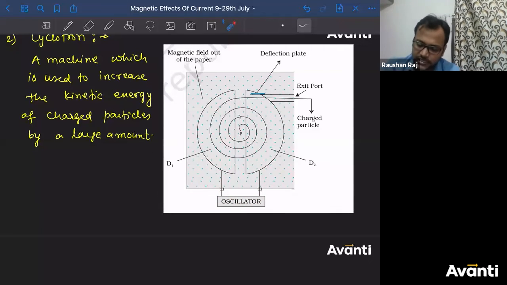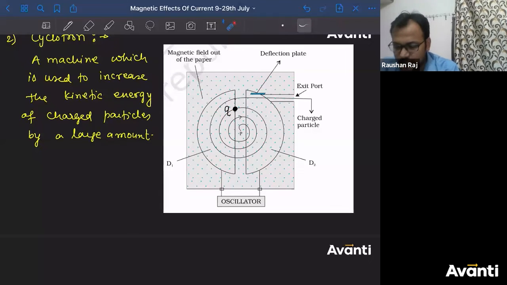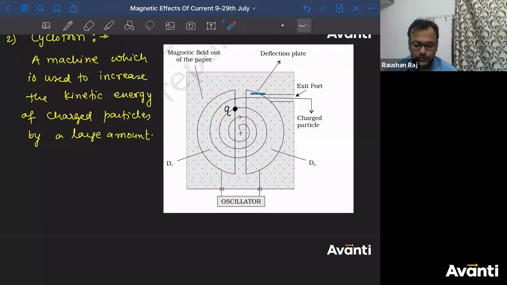How will we do it? Imagine a case here that the charged particle has come here. Let's say this is the charged particle, and let me take a positive charge. Now when the charged particle is coming out of this box, if you want to increase the energy of this charged particle, tell me, what should you do? In which direction do you have to apply the electric field? As I told you, the cyclotron is used to increase the kinetic energy. Tell me in which direction I should be applying the electric field here.